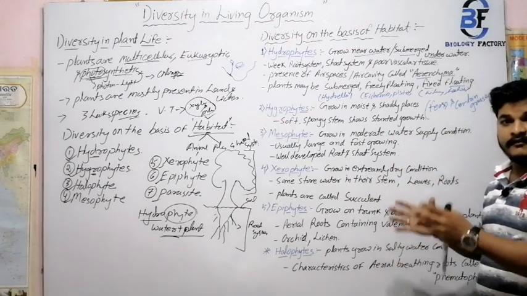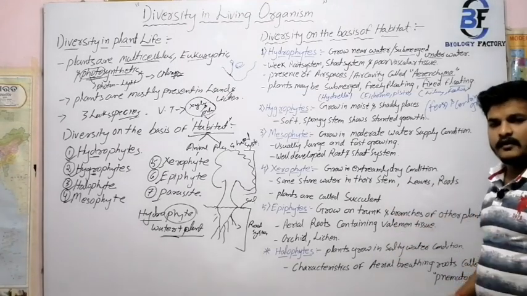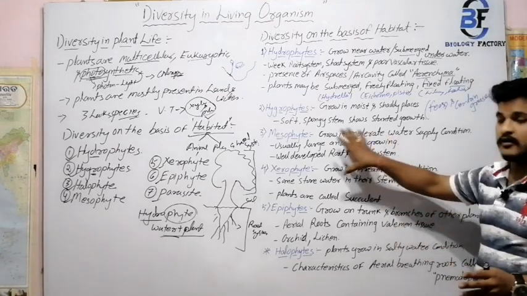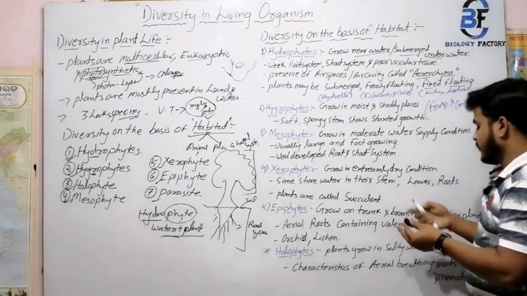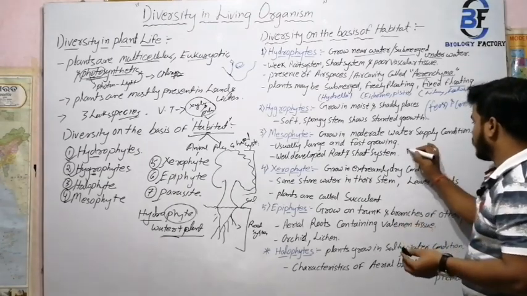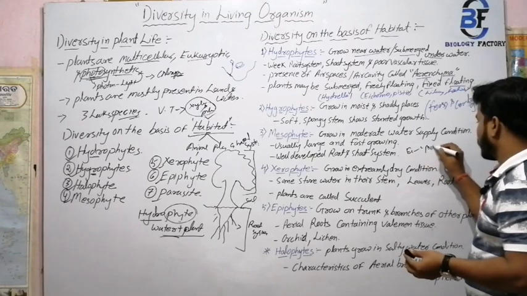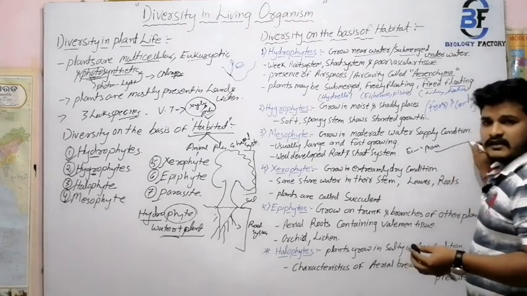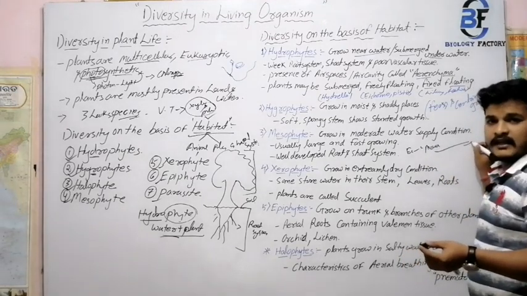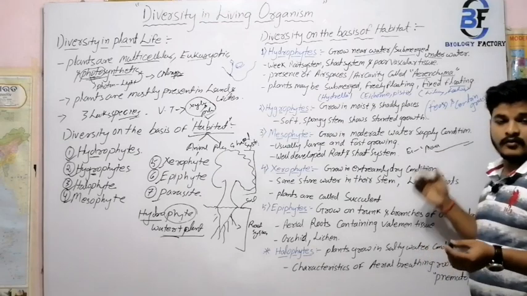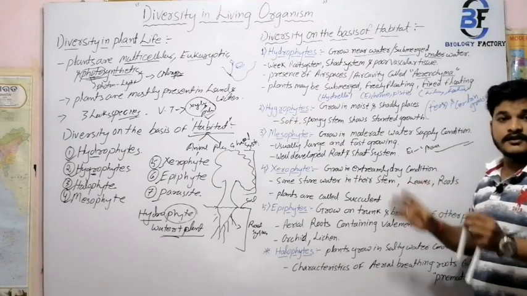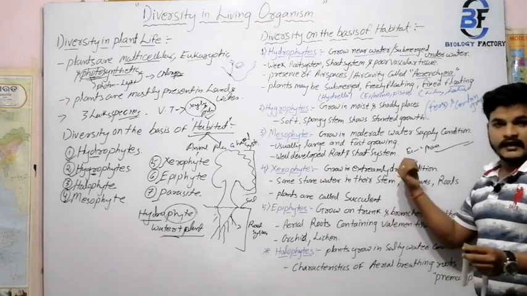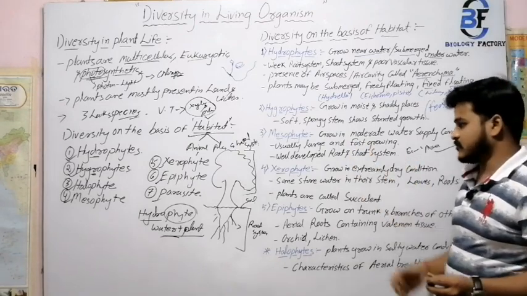The xylem and phloem, the vascular tissues, are fully developed in mesophytes, and they grow fast. So the basic example of these is the mango tree or all the big trees. You just take any example of big trees which contain a root system and shoot system, and all the systems are well developed. You just take this type of example in your mesophyte.